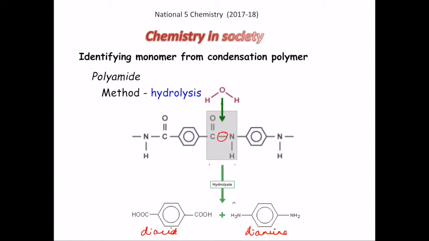molecules. The way you need to identify that this is diacid is, you can see here that it has acid groups on either side of the benzyl atom, and here it has amine groups on either side of the benzyl atom. So this helps you to identify that this would be a diacid and this would be a diamine. This is the end of my lesson today.